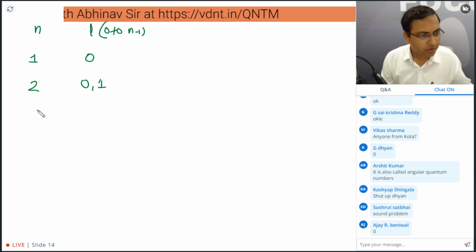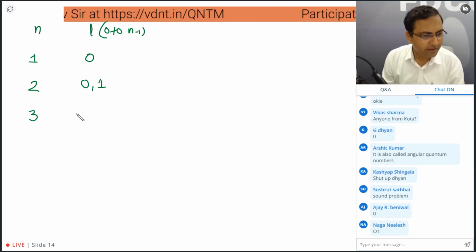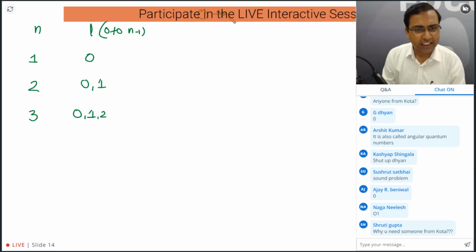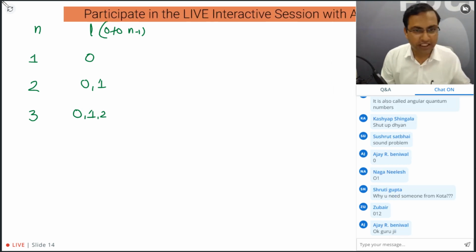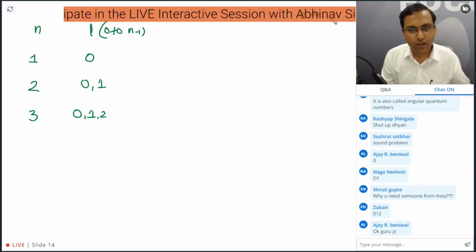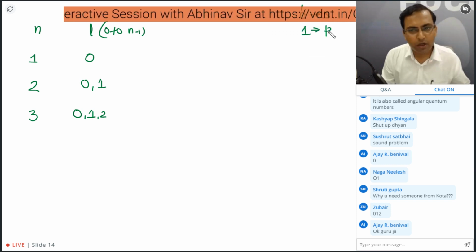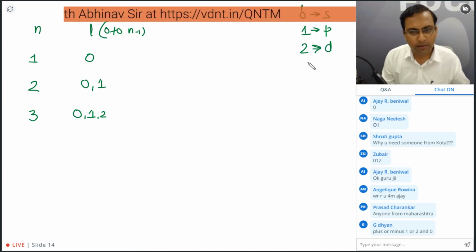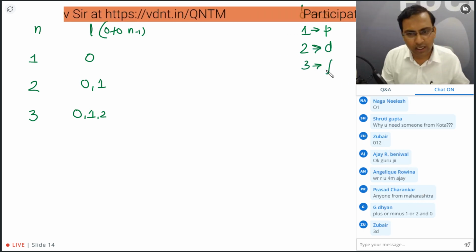Okay, so if its value is 3, then its value will be 0, 1 and 2. Okay, like that. 0 corresponds to the s orbital, the value of L. Okay, 1 corresponds to the p orbitals, 2 corresponds to the d orbitals, and 3 corresponds to the f orbital.